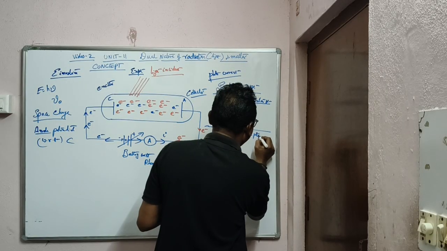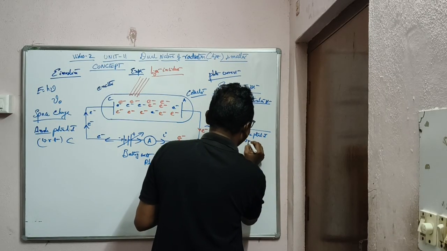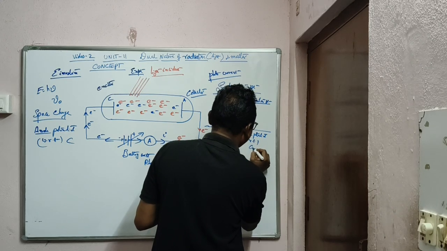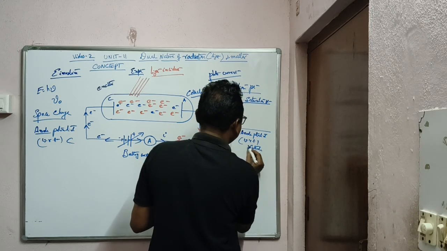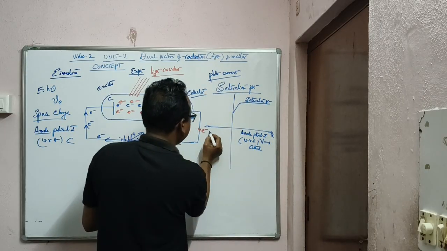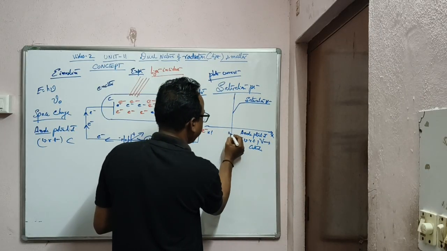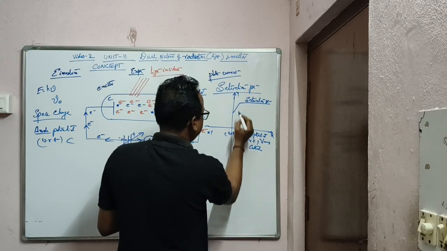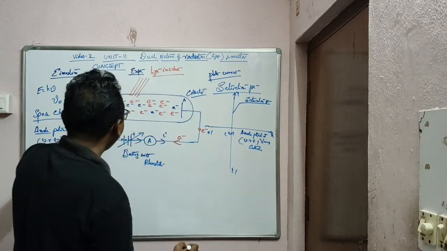Anode potential with respect to cathode. This is V on the x-axis. This is X dash. This is the origin. Y dash. So what happens?